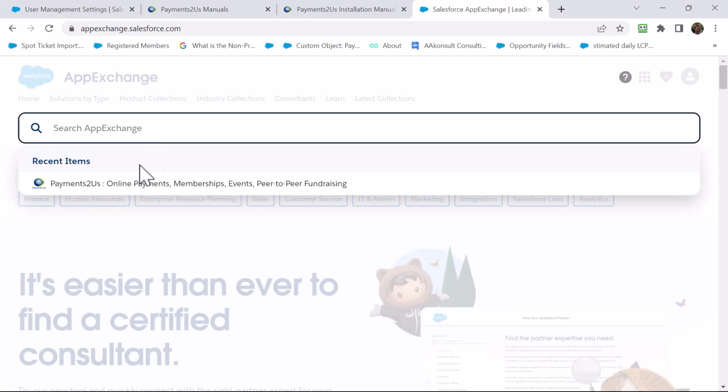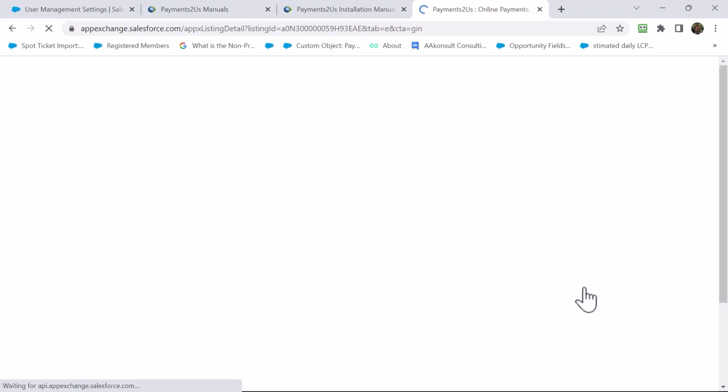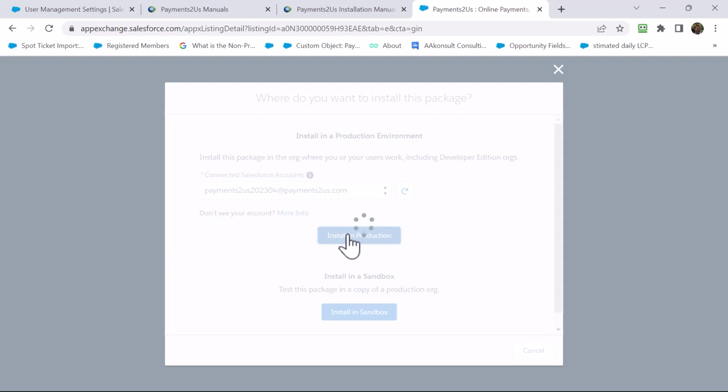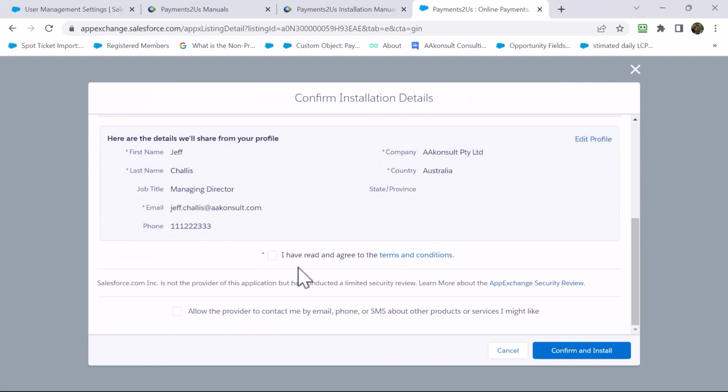And in this case we've had to go back and locate the app again. Now press Get It Now. You could have selected to log into your sandbox if you so wished, if you were trialing this out in a sandbox. But we will install into our production instance in this case. Review the terms and conditions, press confirm and install.